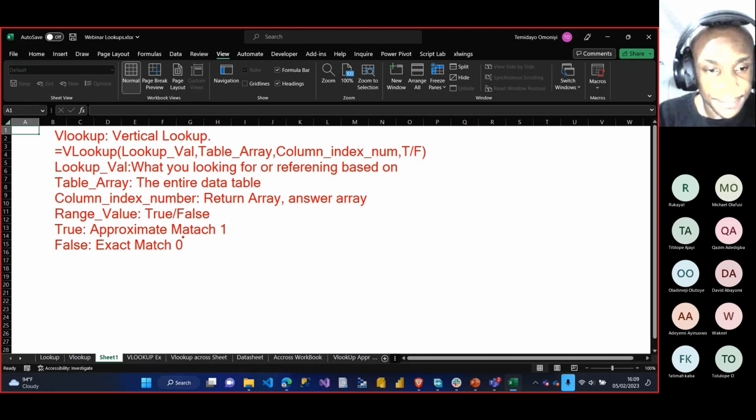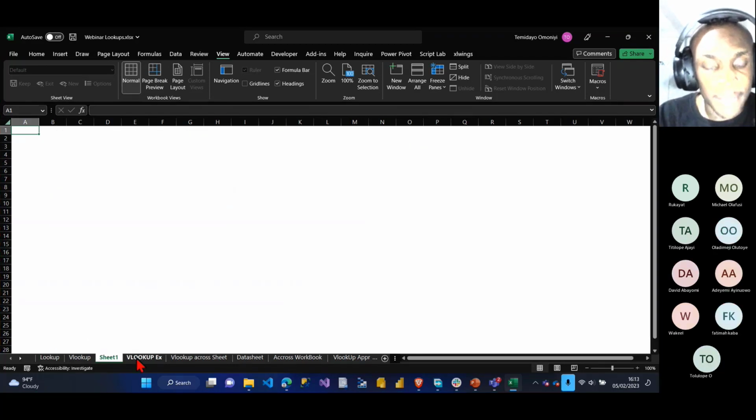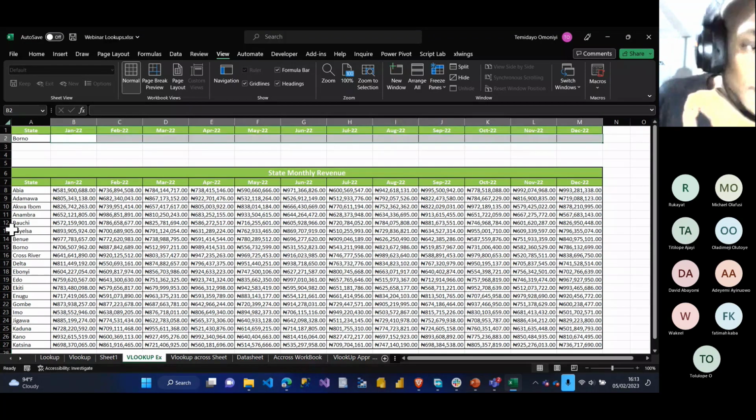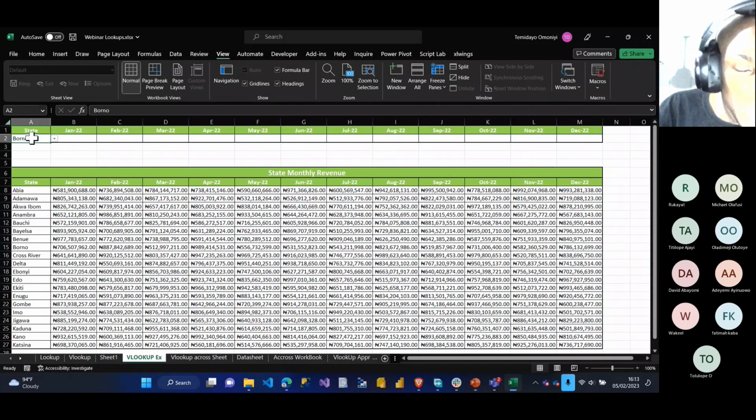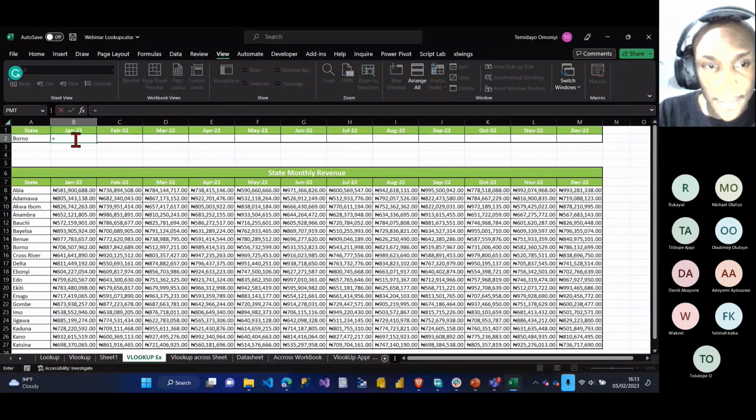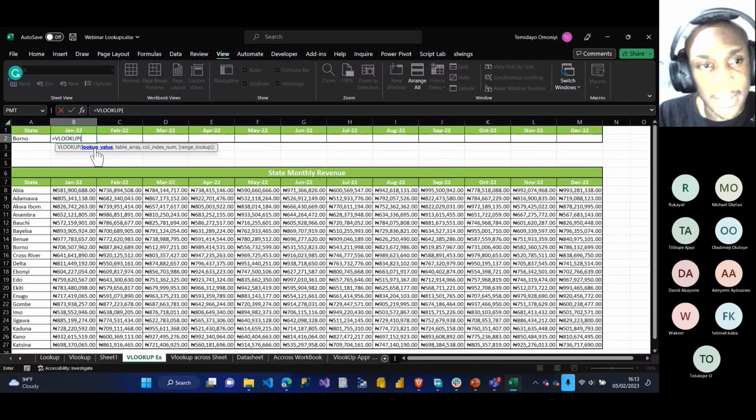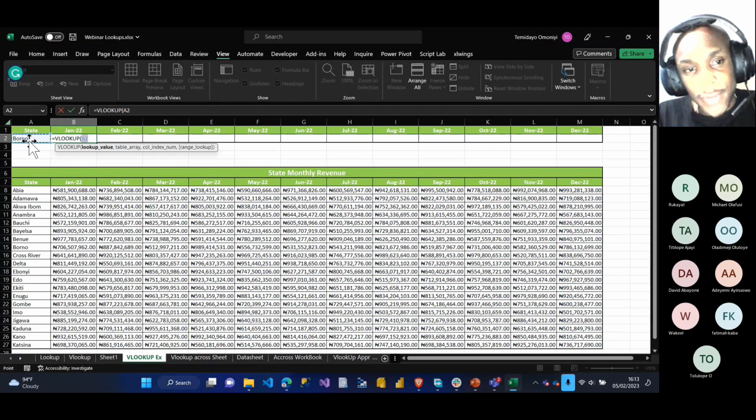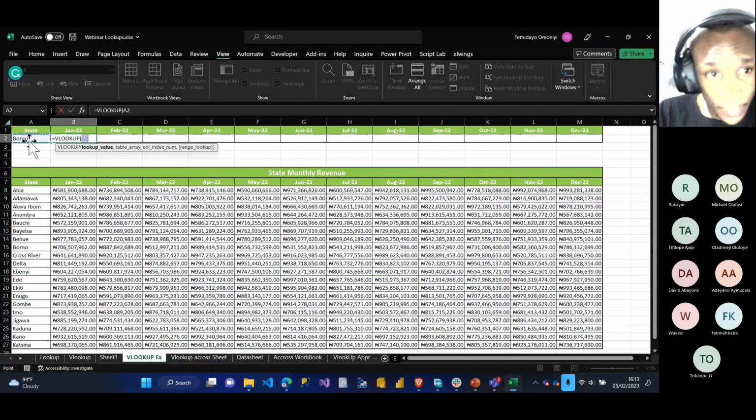So let's now start. I'll go to my VLOOKUP with example. I'm going to delete all of this now. Look at this, I have different states in Nigeria, and each of those states has their monthly revenue. So how am I going to go about it? Using the VLOOKUP. I'll say equals to VLOOKUP. My lookup value is what I'm looking for. I'm looking for Bonu's revenue for the month of January, comma.